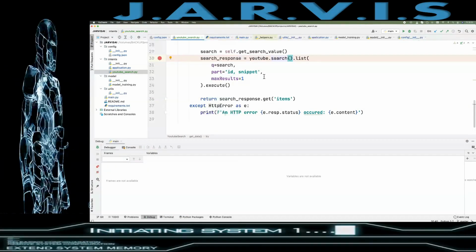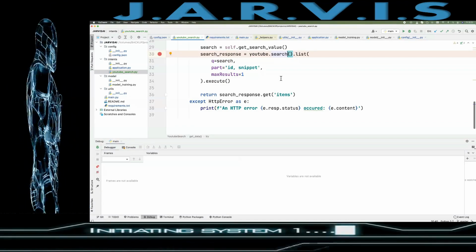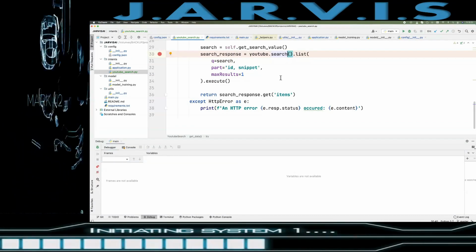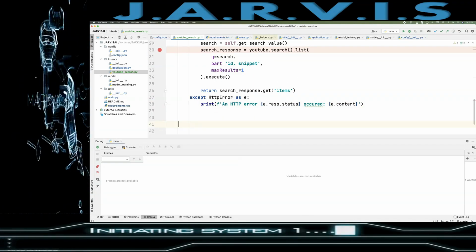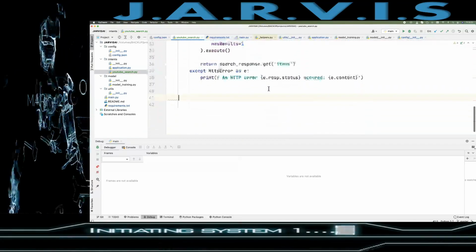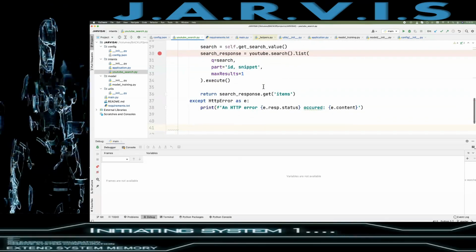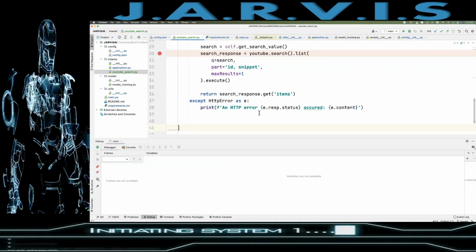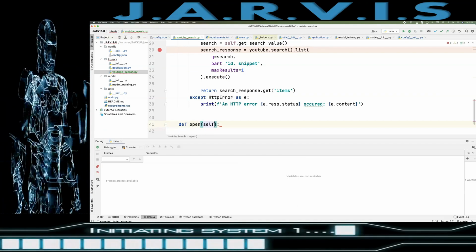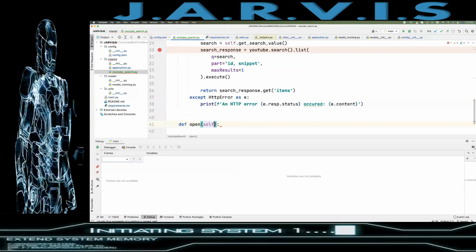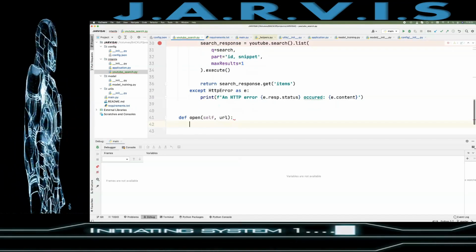Now we need to make this Jarvis able to open that particular video which is found, right? So what do we need to do for that? Okay, for that we need to have a browser thing also, so that it can be opened in the browser. So I'm going to create def open here, with self and the URL, right?